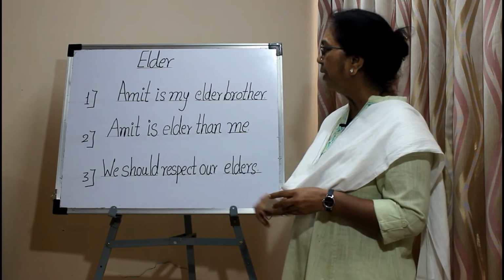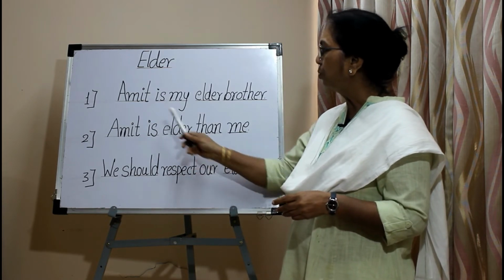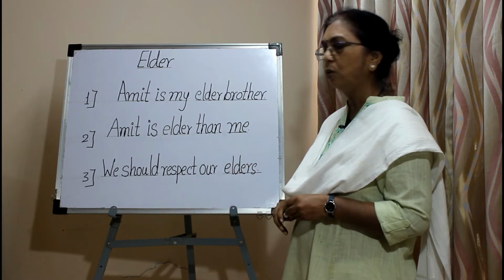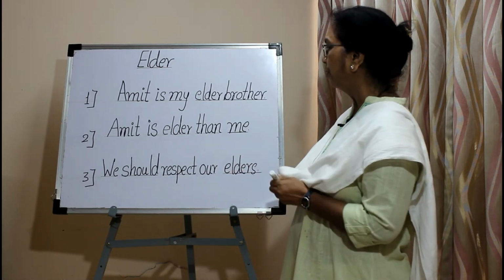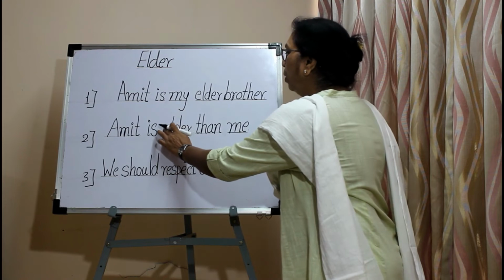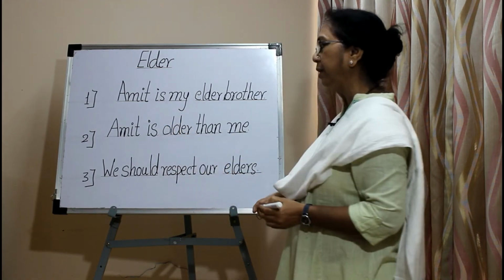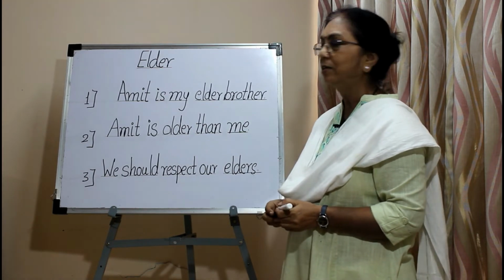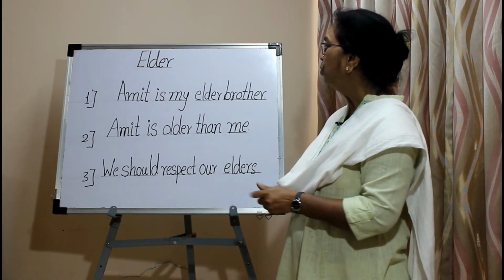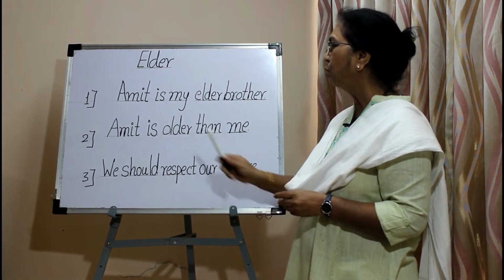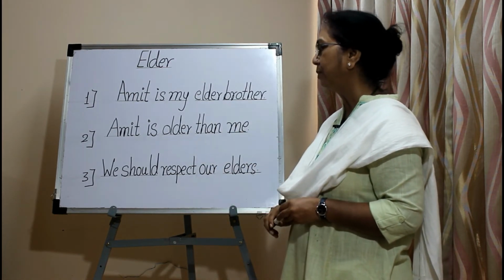Amit is elder than me. The adjective elder is not used for comparing two persons, so this sentence is wrong. Instead of elder, we can use older here. We can say Amit is older than me. This is a correct sentence. So elder is used to tell the fact, elder brother, but elder is not used to compare two persons.